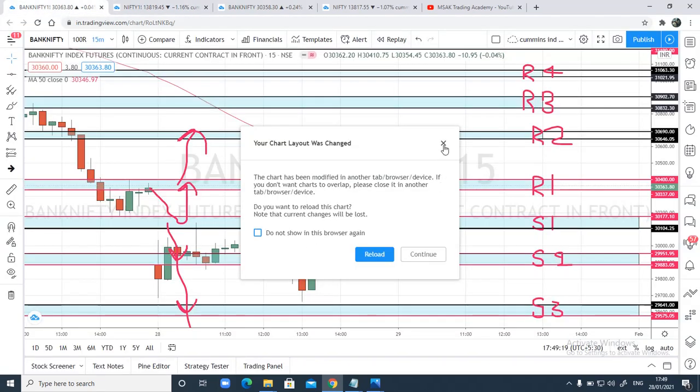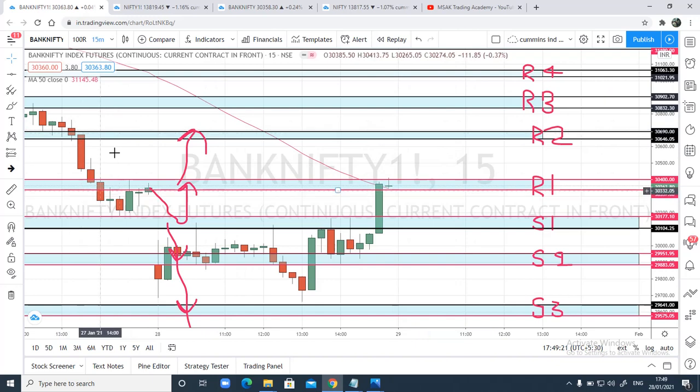Now talking about Bank Nifty, guys, yesterday I had said something. I had put these arrows. You can see here I had said the 50 moving average can be a strong resistance on the 15 minutes time frame, and you can see here today exactly the same thing has happened. The prices have closed above the 50 moving average and it has closed in R1. This is going to be very important for tomorrow.